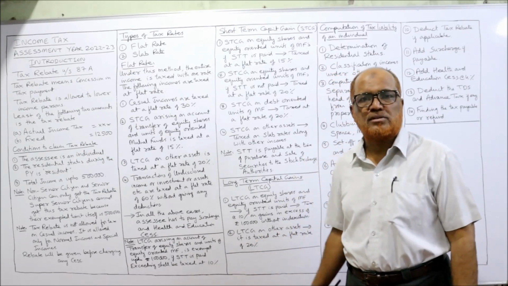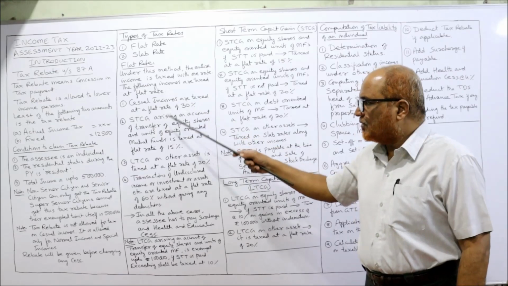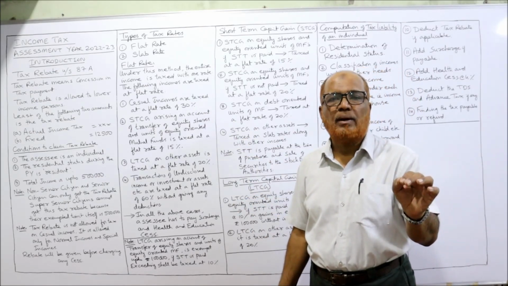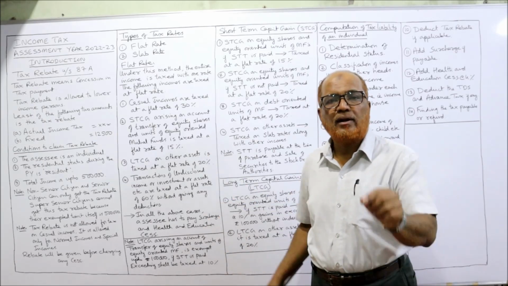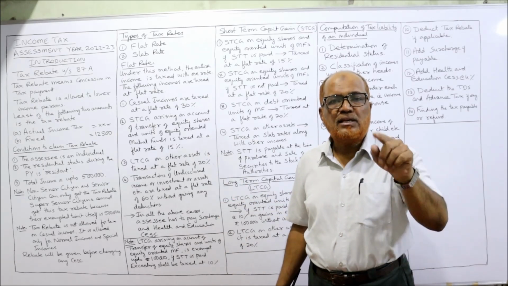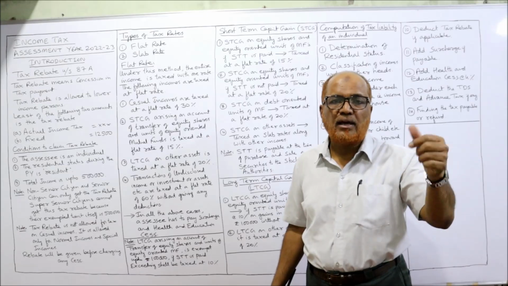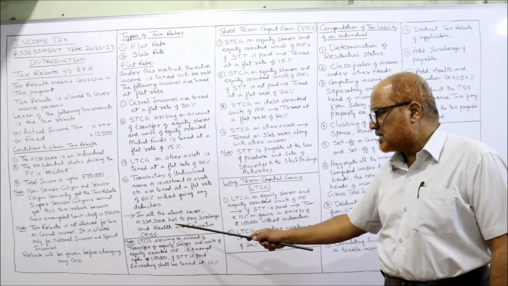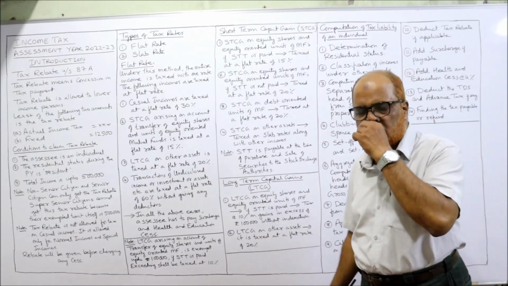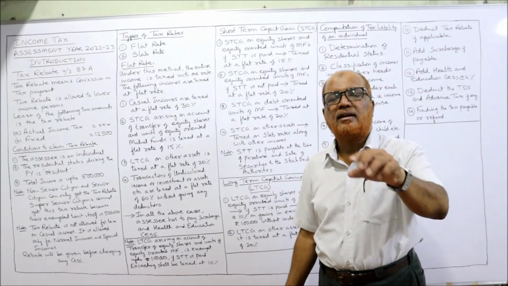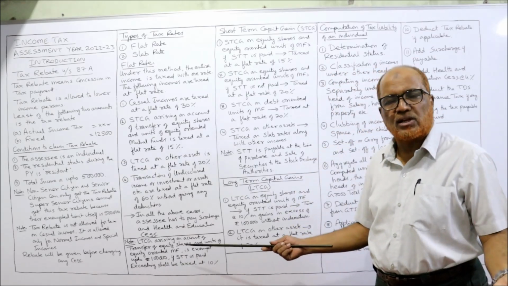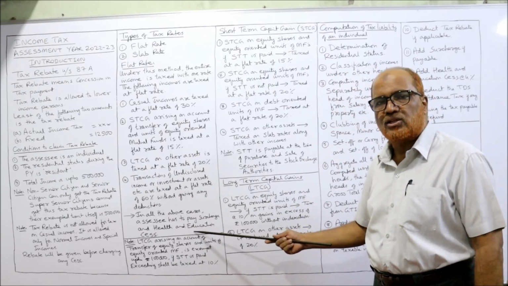So these are a few examples where flat rate of tax will be applied. These are very important. Note them down, as we are going to apply these rates in problems in the coming videos. In all the above cases, the assessee has to pay surcharge and health and education cess after calculating the flat rate of tax.